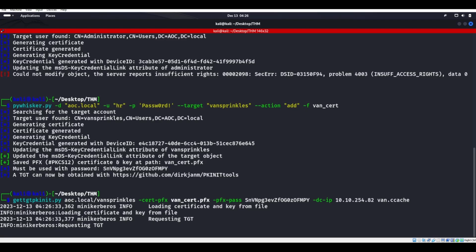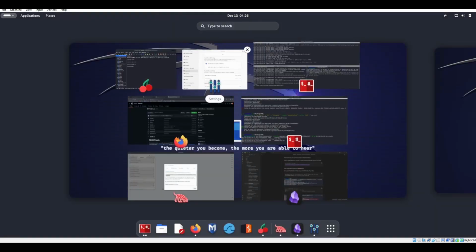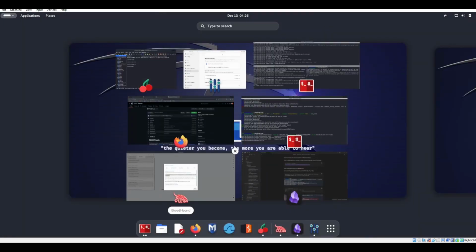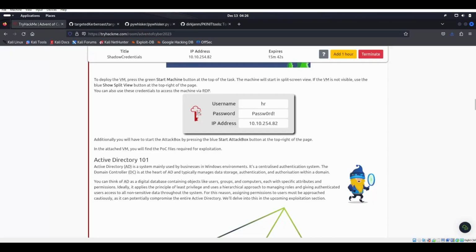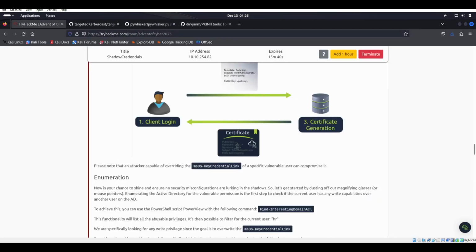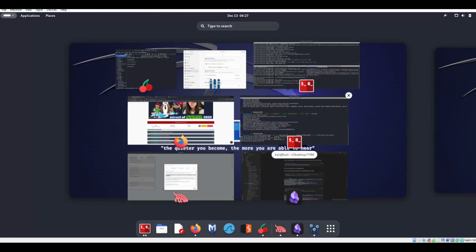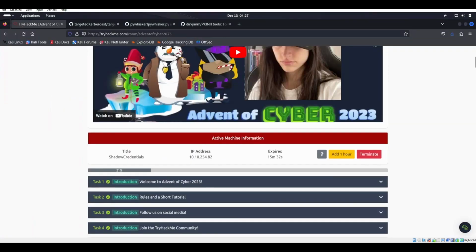Now, I did already do this, so I may not want to do it again. I don't know how that works. It may not work twice. I feel like it should, but we would have already gotten something back by now. So I may need to reset the machine. I'm going to go ahead and reset it and get back up to this point, and then we'll go from there. So we go ahead and stop this, and I'll reset the machine.